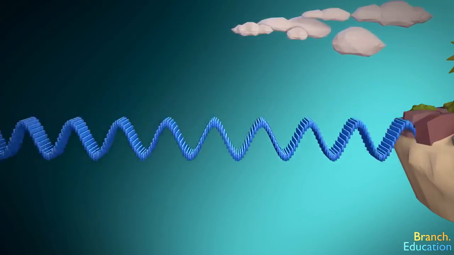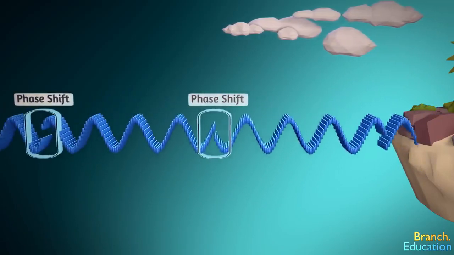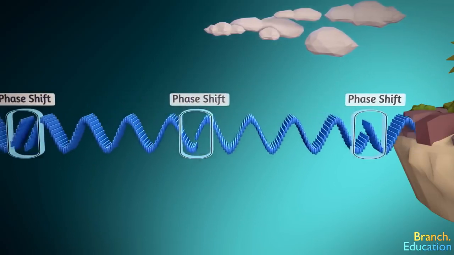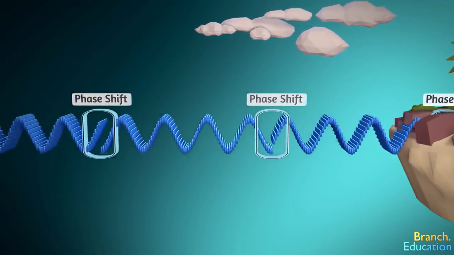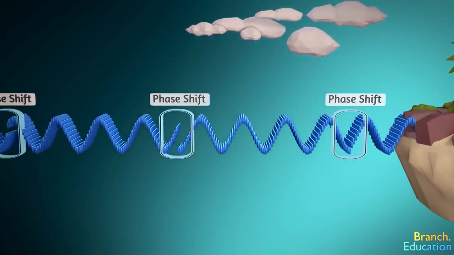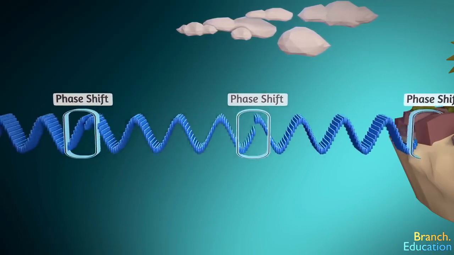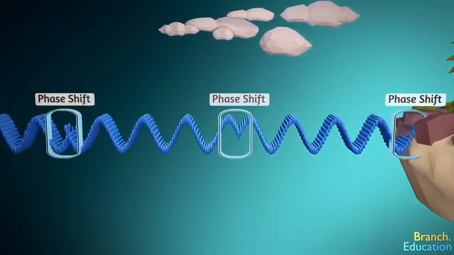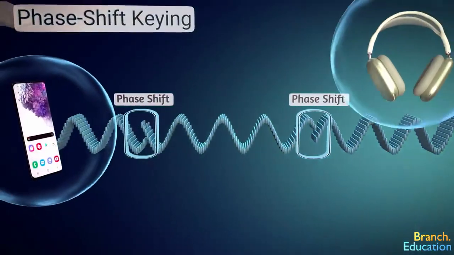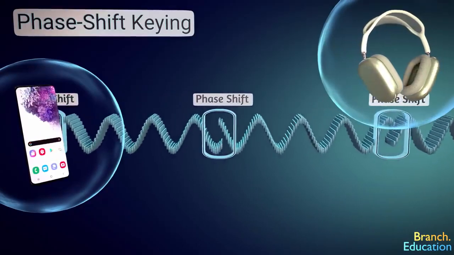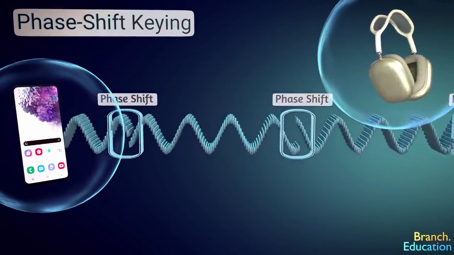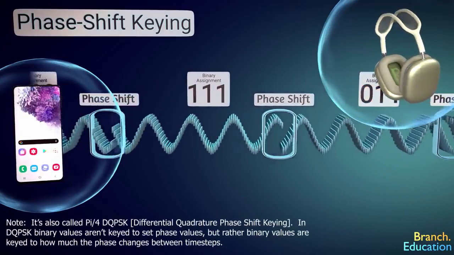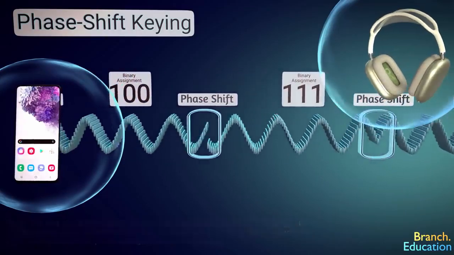However, phase shifting would be seen as breaking up the waves' locations of the peaks and the troughs within a set of wavelengths. There are still 60 waves over an entire minute, meaning the frequency doesn't change, but as the phase shifts, it's as if the peaks and troughs shift forward or backward within a set of wavelengths. Bluetooth antennas and circuitry in your smartphone and wireless earbuds can be designed to emit and detect shifts in the phase of an electromagnetic wave, and binary values can be keyed or assigned to different levels of shifts in the phase of the wave.